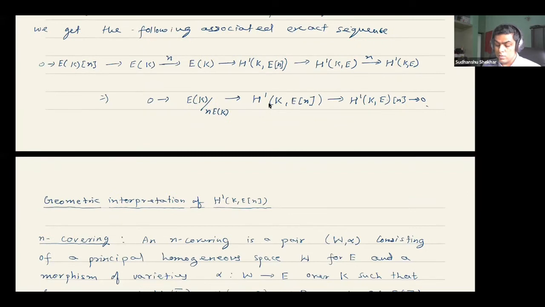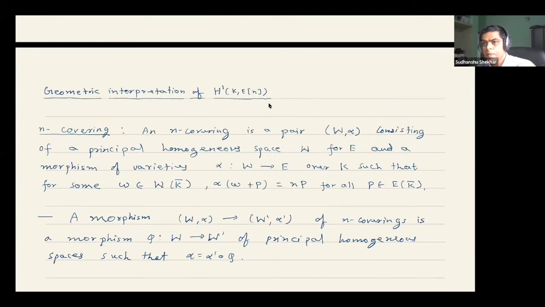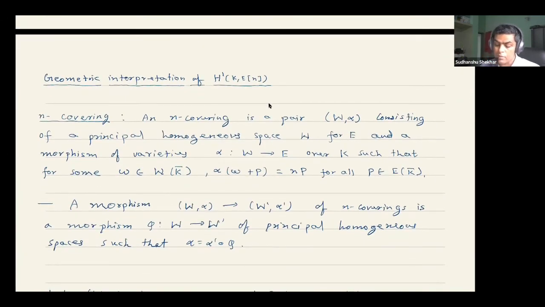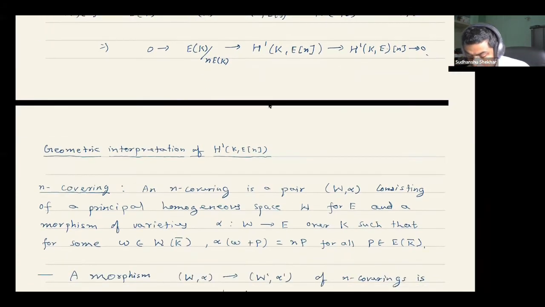Okay, so then, as I said, we should also have a geometric interpretation of elements of here. So before relating this exact sequence to the Selmer group, let me just briefly do that. Earlier we had principal homogeneous spaces correspondingly. Now we have what are called N-coverings associated to E. They will also be principal homogeneous spaces, but some more data is given, associated to such elements in such Galois cohomology groups. So these are called N-coverings.